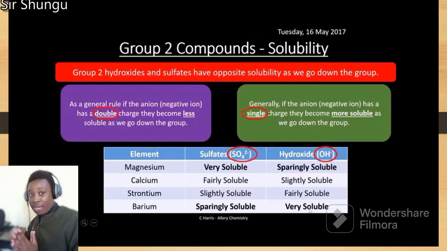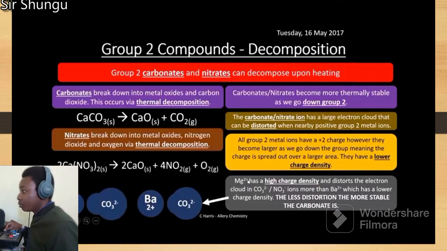But if the anion has a charge of 1 minus, then the solubility is going to increase going down the group. So remember this to help you memorize the trends in solubility.